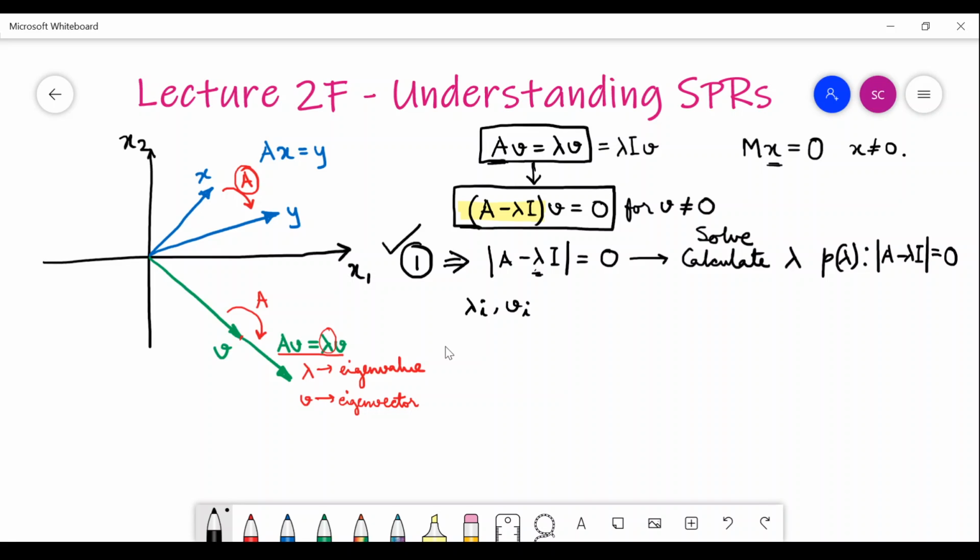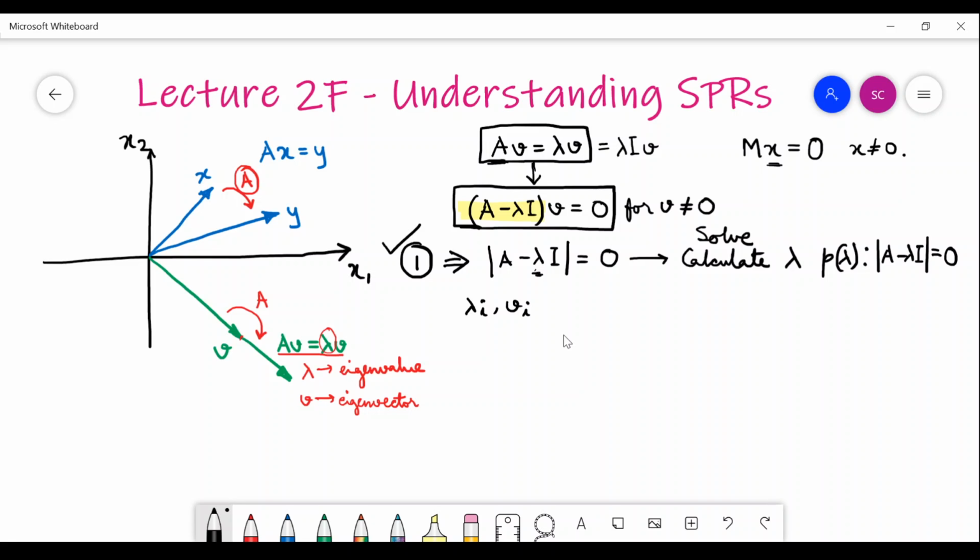Now I am not commenting on the number of eigenvectors, because it's not always n. For the purpose of this particular lecture, we will suppose that the number of eigenvectors is also n. This is a special case, not a general case.